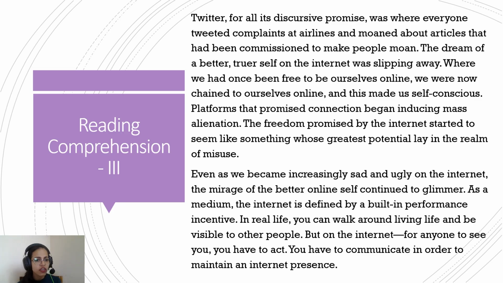So mirage is an illusion. You might have studied this in physics, that it happens because light passes through different mediums. It usually gives an illusion, often seen in the desert, that at a distance there's some water. It's only because of the dispersion, the passing of light through different mediums. So that is a mirage, an illusion. So, an illusion of a better online self.